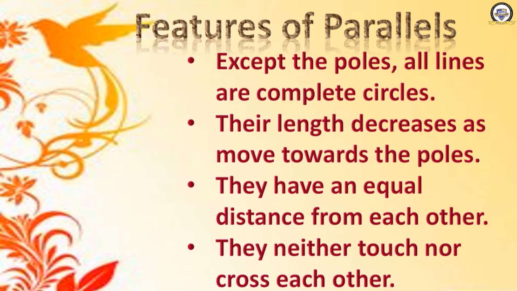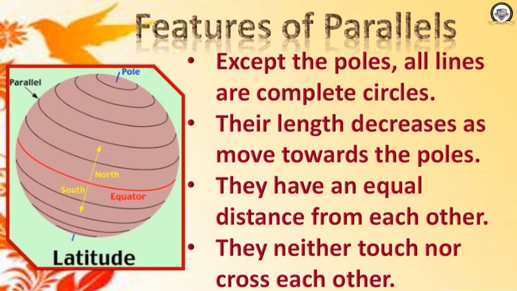These parallels also don't touch each other. Their distance is the same everywhere, and the length decreases as we go towards the southern pole and the northern pole, and they are complete circles except at the poles. Look at this diagram. Here you can see the equator, that red line, is the largest, longest one. Then as we move, the size of the circle is decreasing, and at the pole it is just a point. Then we have seen the distance between the parallel lines. Is it equal or unequal? It is equal. Clear now? These are the features of the parallels or latitudes.